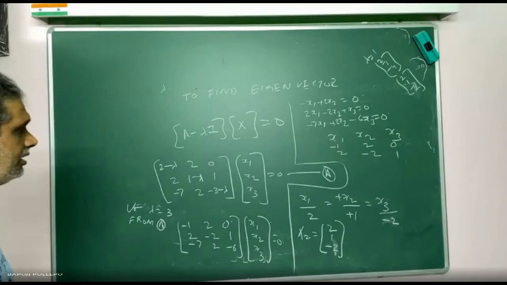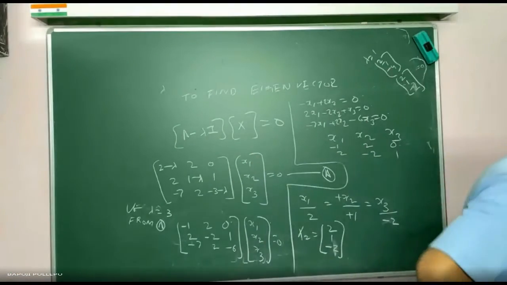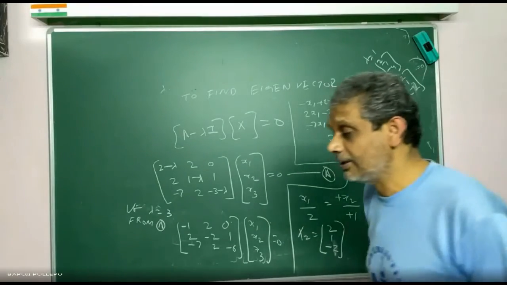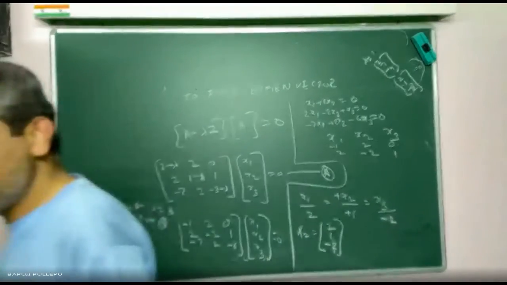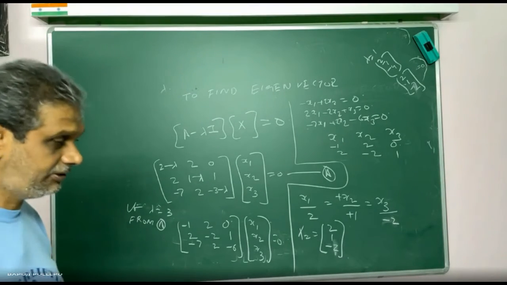Now what is the third value? Copy down fast. So this is the story of finding eigenvalues and eigenvectors. Here the eigenvalues are not repeated. If eigenvalues are repeated, then there is a different story. We will do that later. Slowly, first concentrate on this.